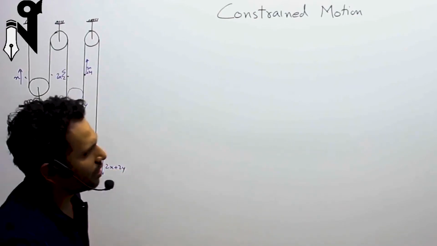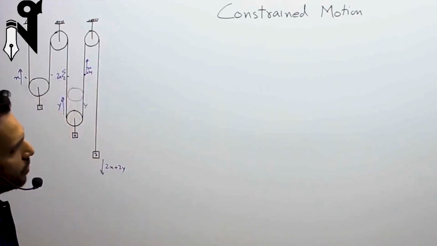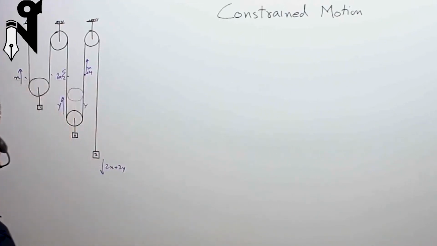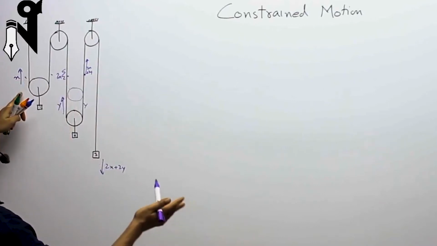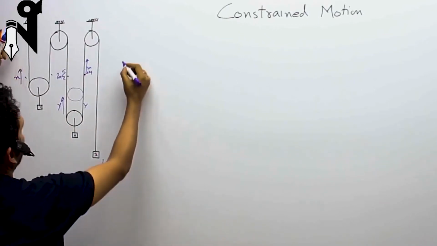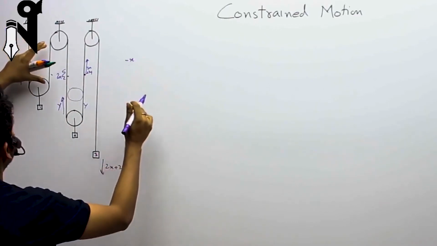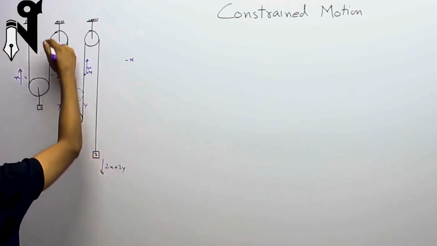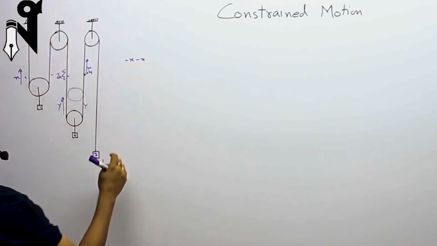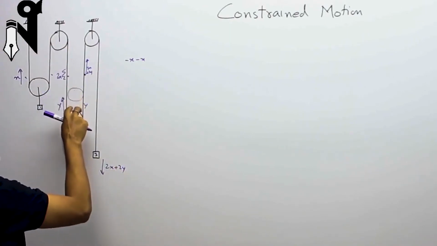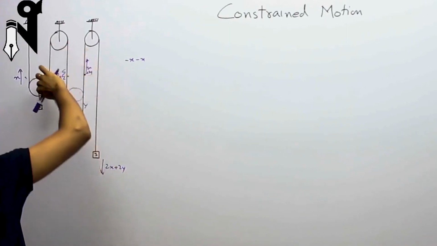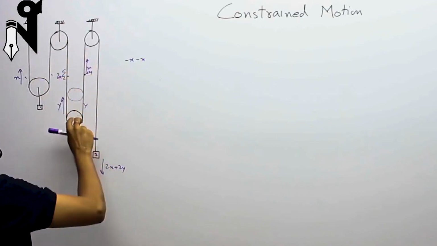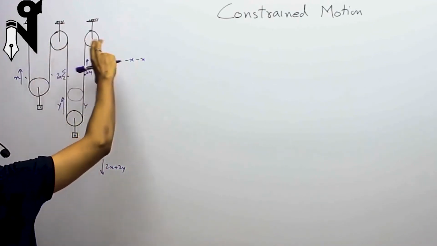Let me put another method to this. So what would you prefer? Increase and decrease of length. Okay, I'll write all the methods. So this reduces by x, minus x. This section again, this has gone up by x amount. So this section again reduces by x. So minus x over here. This pulley has gone up by y. I don't care what has been supplied. I've just moved the pulley and then writing this length of the section.